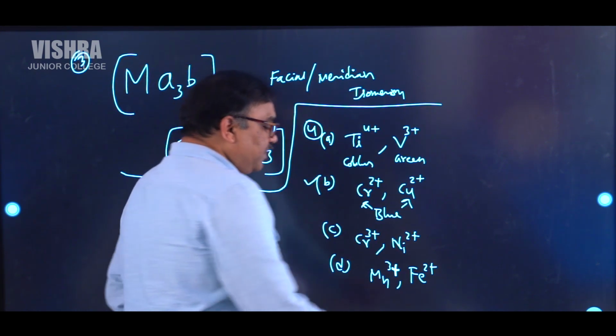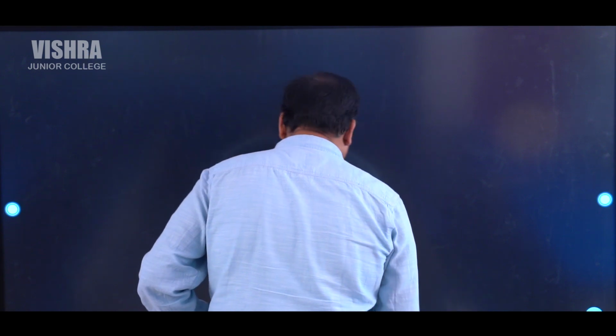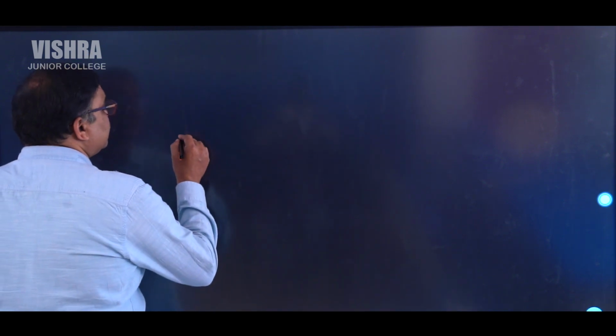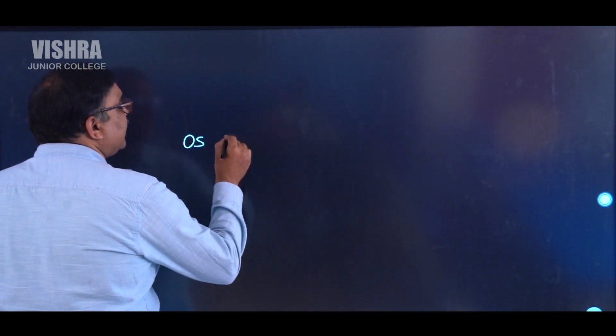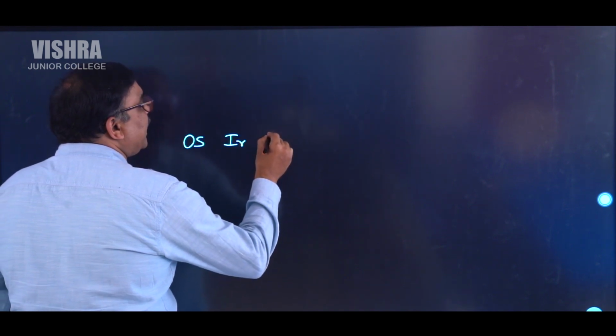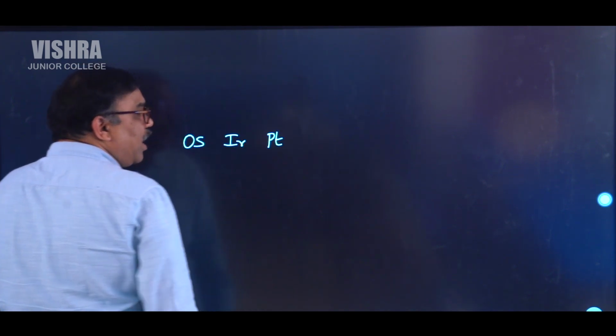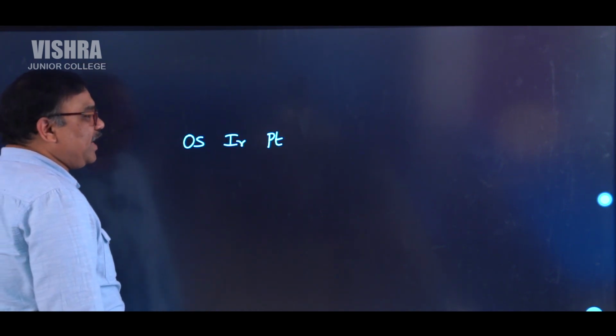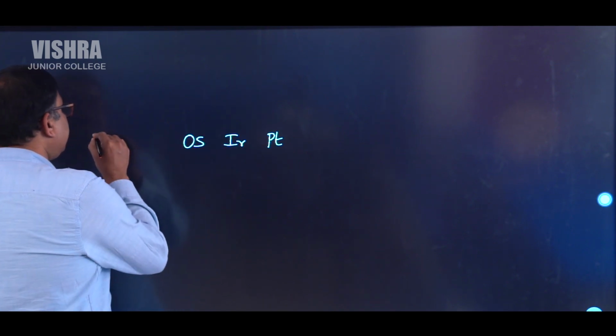So next, 5th question. This one is also a very easy question. All of you know that osmium, iridium, platinum belong to 6th period.